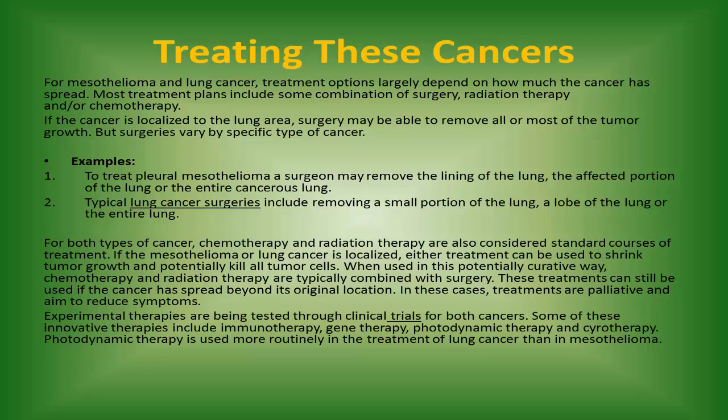2. Typical lung cancer surgeries include removing a small portion of the lung, a lobe of the lung or the entire lung. For both types of cancer, chemotherapy and radiation therapy are also considered standard courses of treatment. If the mesothelioma or lung cancer is localized, either treatment can be used to shrink tumor growth and potentially kill all tumor cells. When used in this potentially curative way, chemotherapy and radiation therapy are typically combined with surgery.